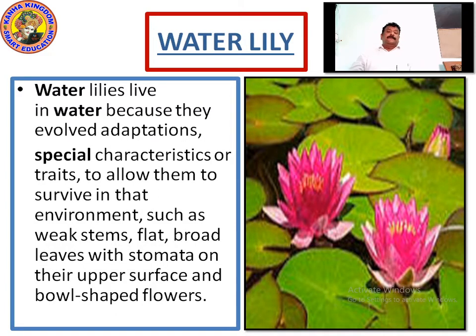Now let's look into the water lily. Water lilies live in water because they evolved adaptations. What are adaptations? To change according to the climate and temperature, and adapt to the seasonal changes, right? The changes of temperature, the changes of land to water, everything is adaptation. Changing of climate, adapting to it.